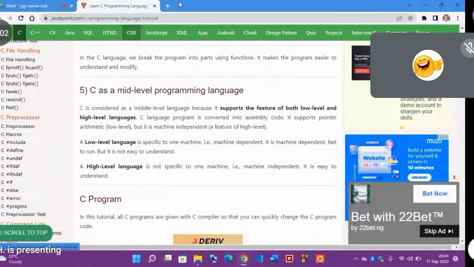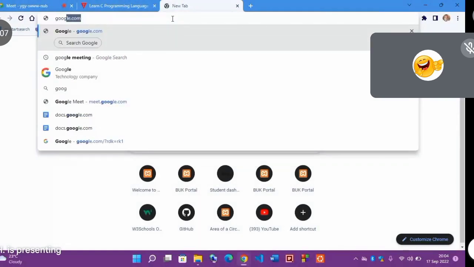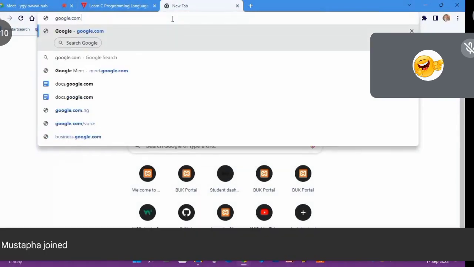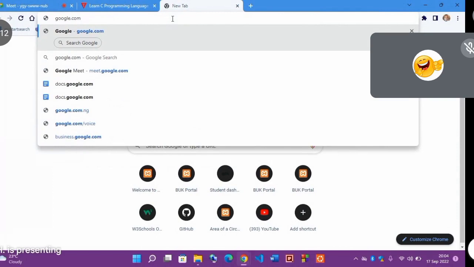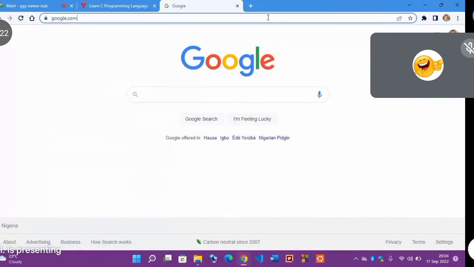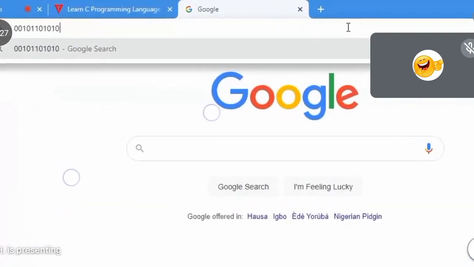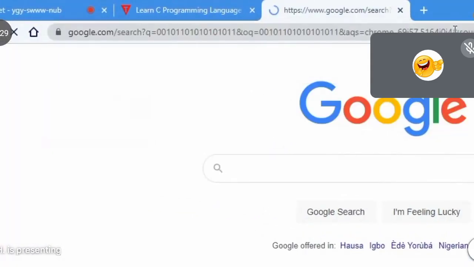Now, let me tell you something. As you are looking at my screen, let me show you something. Imagine if I type google.com, the computer does not understand the meaning of this google.com. But if I press enter, you will see the home page of Google is what is actually displayed, but the computer does not understand it. Now I'm going to show you another thing. Let me just type something like 001, 011, 001, something like this. Let me just press enter.